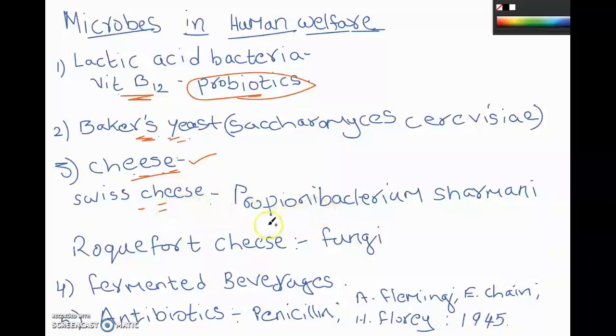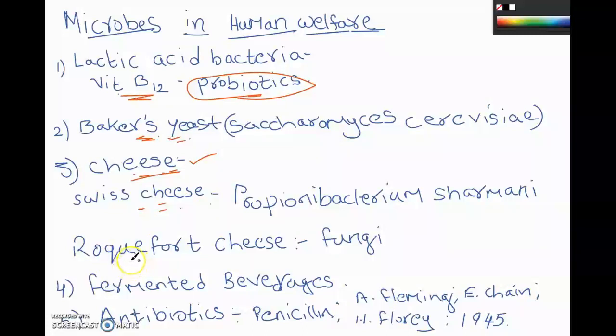Propionibacterium shermani, that is the bacteria that is used for the preparation of Swiss cheese, and this bacterium produces a huge amount of carbon dioxide, due to which there will be presence of large holes in this cheese, and this has a particular nice texture.